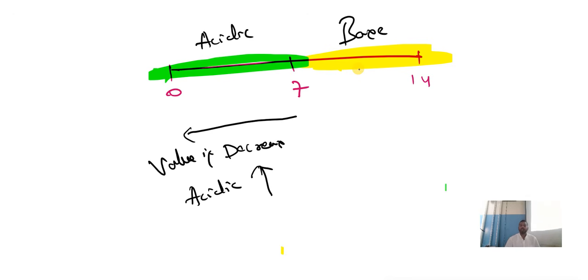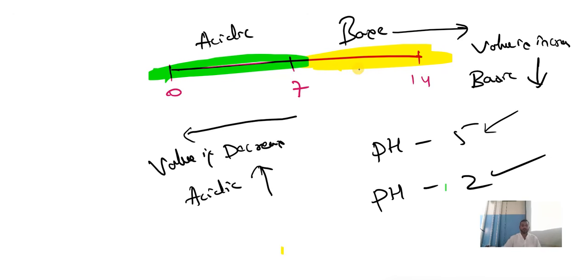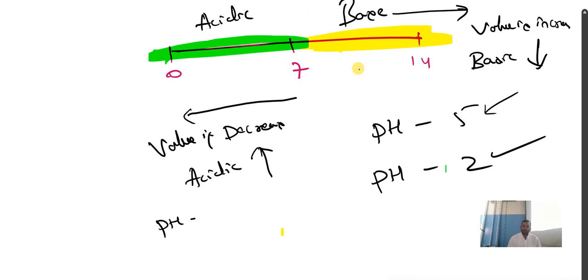समझ में आया बेटा? For example, one has pH 5, another has pH 2. Which is more acidic? 2 is more acidic, 5 is less acidic. Remember, if the value is decreasing, acidic nature is increasing. If the value is increasing, basic nature is increasing. Example: one pH is 8, another pH is 11.